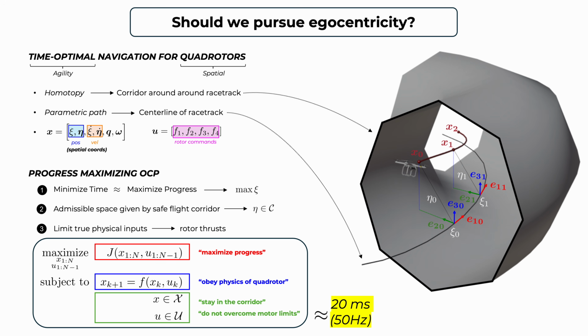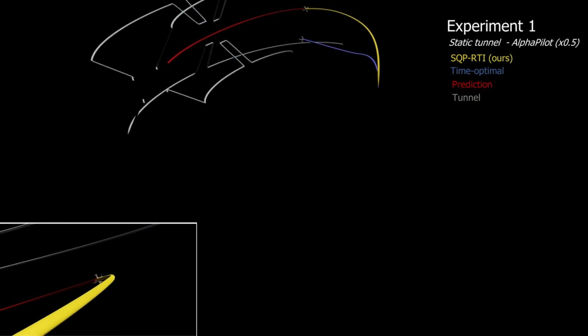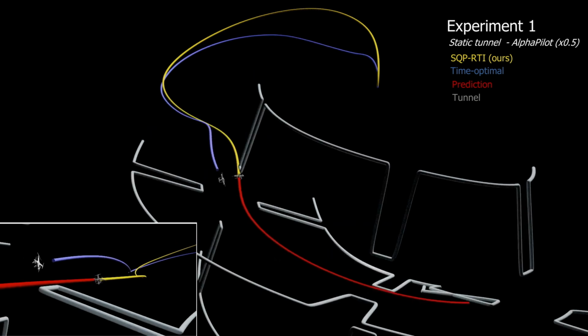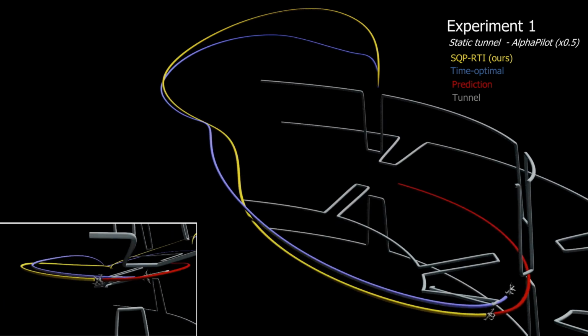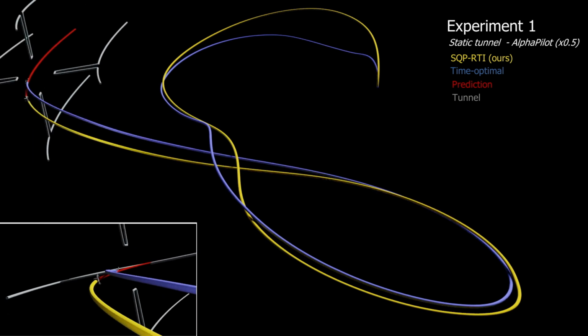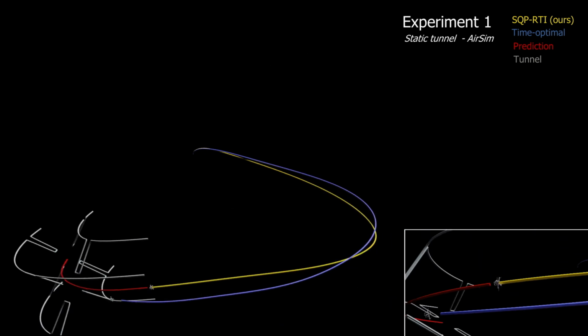To validate this, we compared it against the ground truth solution, so basically the real time-optimal theoretical solution. This optimal solution is given in blue, while ours is given in yellow. And we can clearly see that the ground truth optimal solution is extremely close to our solution.